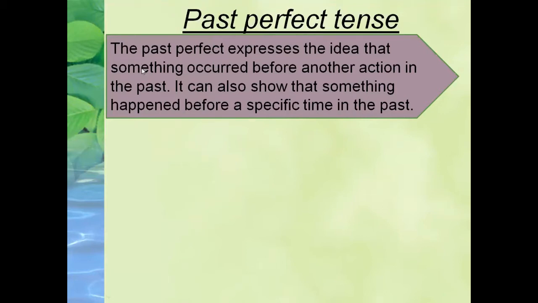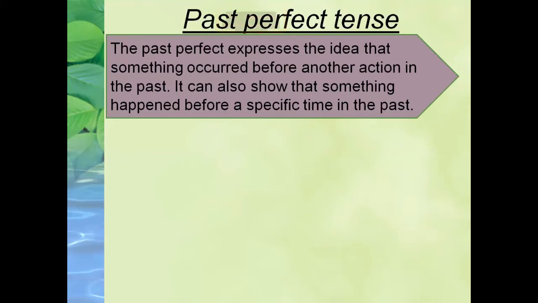What is past perfect tense? Past perfect tense basically expresses the sequence of actions that occurred in the past time. So basically past perfect tense is the sequence of actions which is interrupted by another action in the past. It can also show that something happened before a specific time, or before its original time.